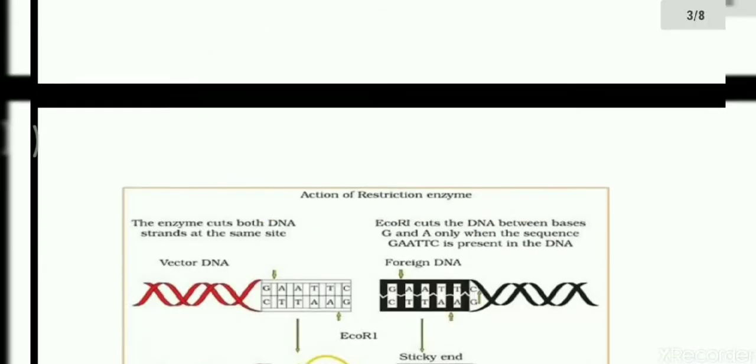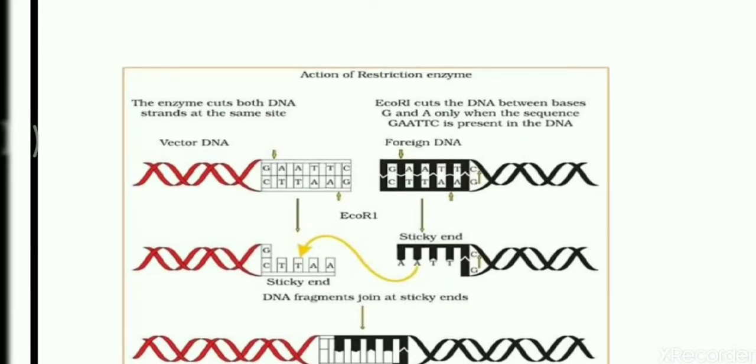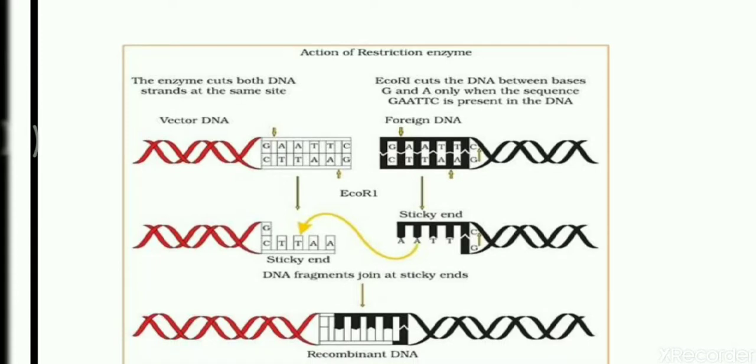And we will also look at an example of the action of a restriction enzyme. This diagram is selected from NCERT. On the left hand side, the red DNA is the vector DNA and the black DNA is the foreign DNA. The EcoRI restriction endonuclease acts on both of these strands, and just mark that within the strands it is cutting at GAATTC, which is the specific sequence.